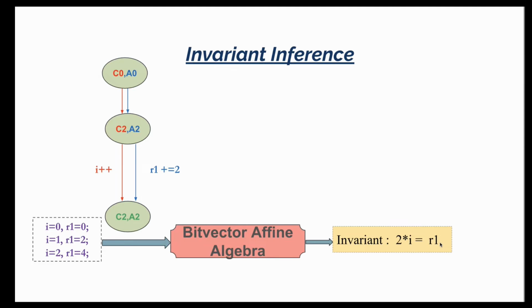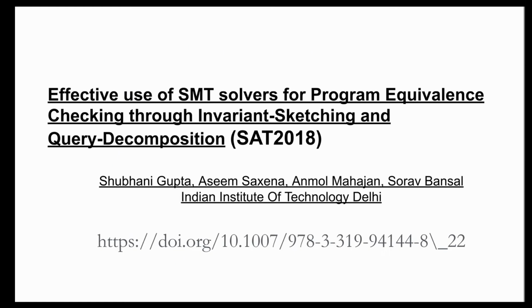This counterexample guided invariant inference is much faster than the guess and check strategy that I described earlier, which would have to go through all the possible guesses one by one. Here we are able to very quickly converge to the actual invariant. This work was published at SAT 2018 with this paper title, and I invite you to read it.